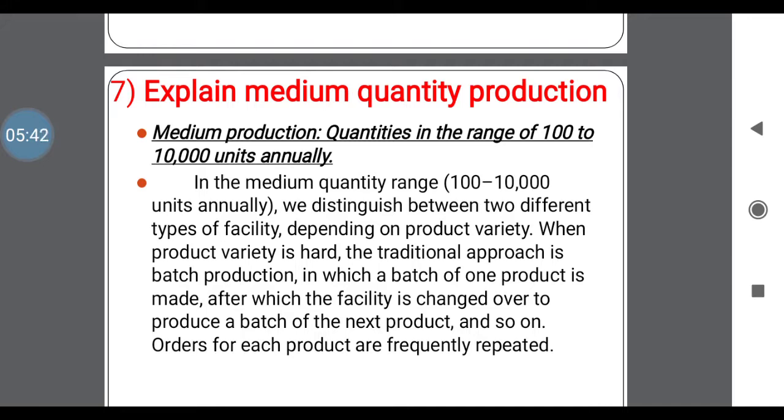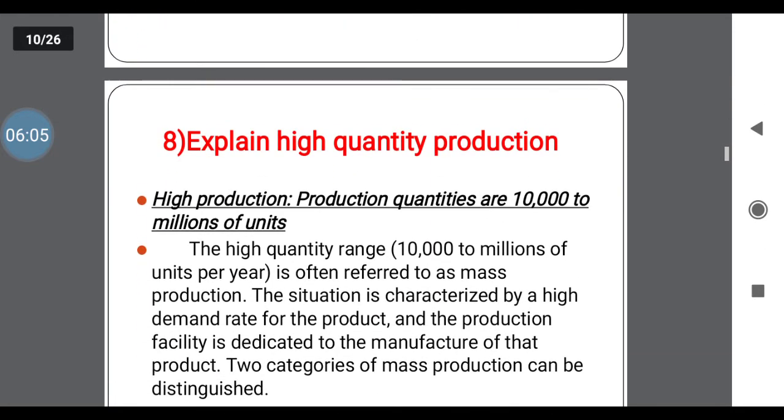In this, one product is made, after which the facility is changed over to produce another. It acts as a batch production. This is mainly used in medium scale industries to produce the minimum quantity per unit time. The time may be in a year, month or day, depending on the company or production process.